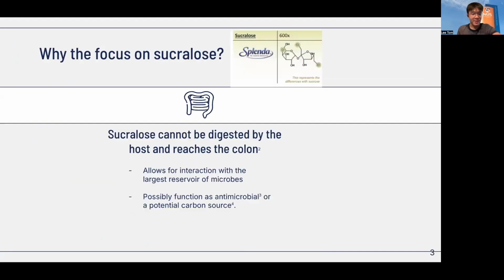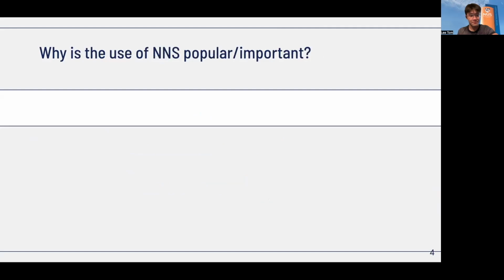And you may ask why. The main reason is that sucralose cannot be digested by the host and reaches our colon relatively unchanged. This allows for the largest avenue of interaction with our gut microbiome, and studies show that they can possibly function as an antimicrobial or a potential carbon source.